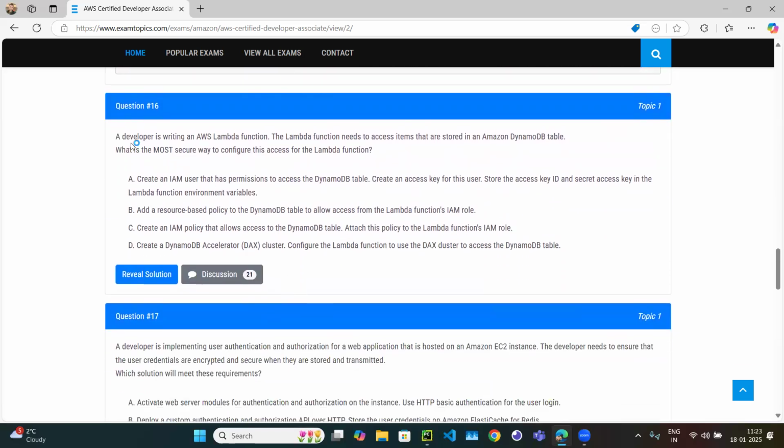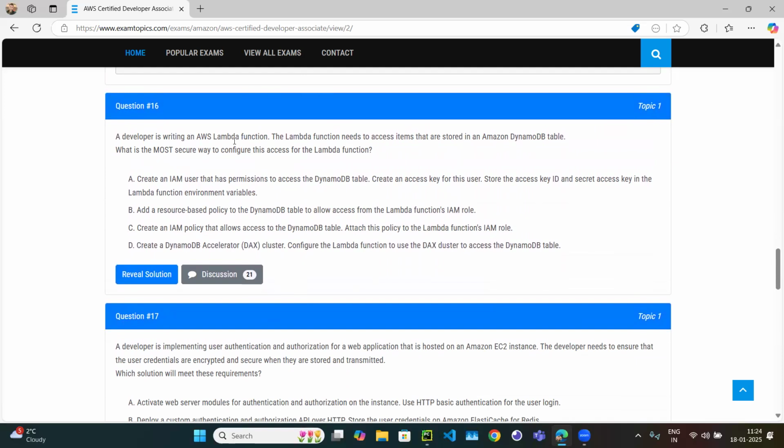Question number 16. A developer is writing an AWS Lambda function. Okay, so there is one developer who is writing an AWS Lambda function, and the Lambda function needs to access items that are stored in Amazon DynamoDB. So the Lambda function code is trying to access a DynamoDB table. What is the most secure way?